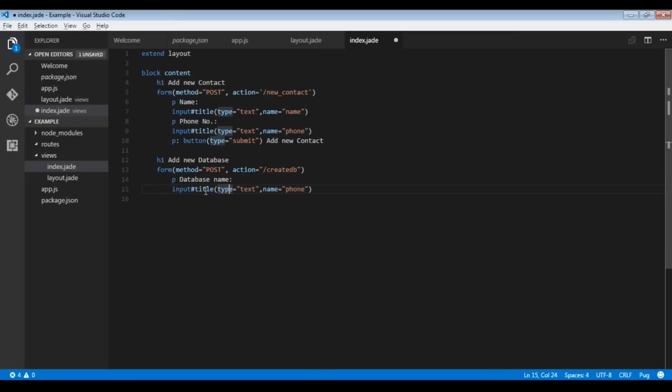So the input type is again text. And the name is DB name. Then again we have a submit button. So I'm going to add a button here, that is submit, and add new database.